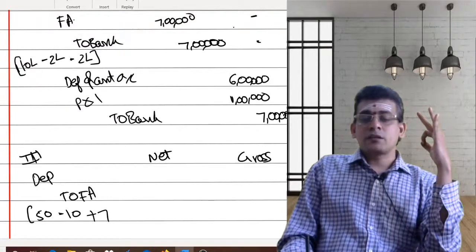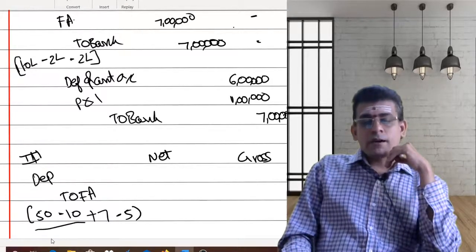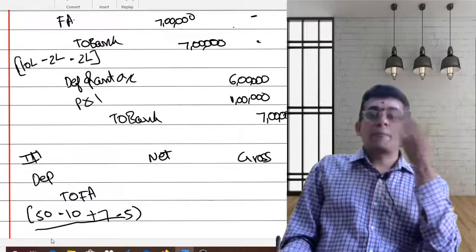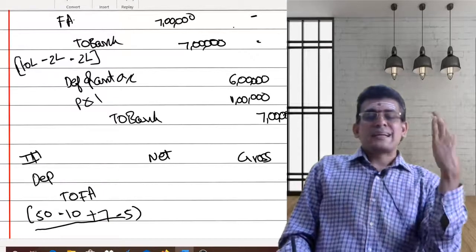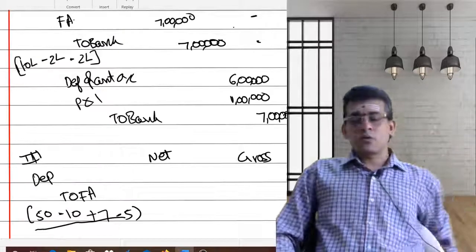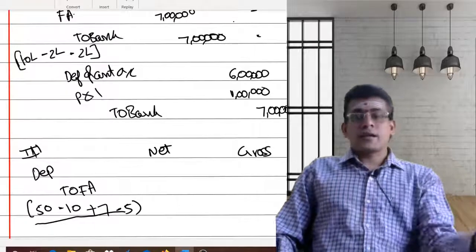You are having a residual value. Residual value of what? 5. So this now I need to divide with what? Not with 5, the balance. Okay. So now this is the depreciation which you need to claim. So now here what I will do? This amount, whatever it is, already we had recovered a part.